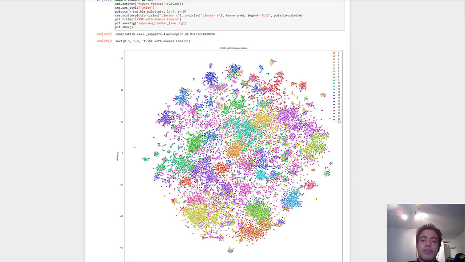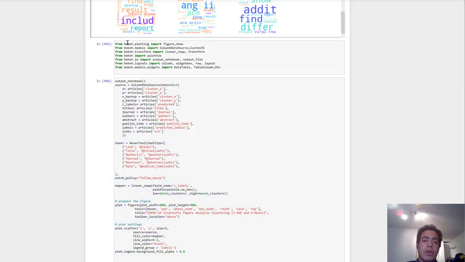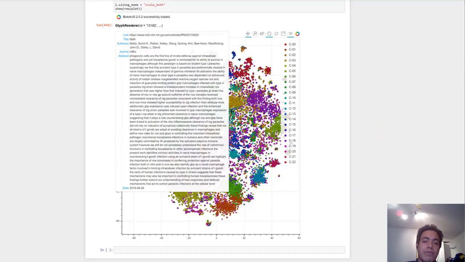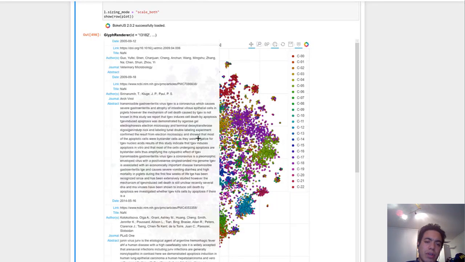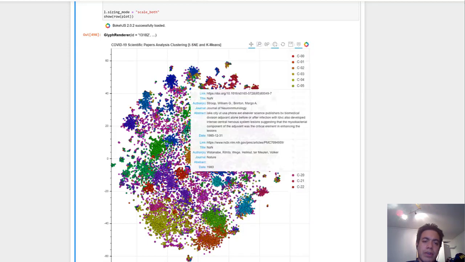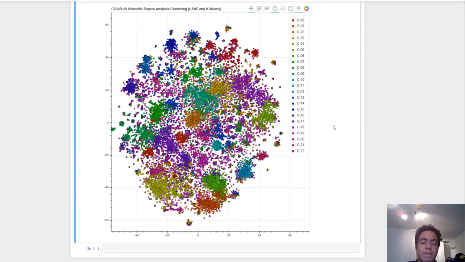So we can see here we have over 23 different clusters properly categorized and allocated into a dimensional space. The final product of this report is the development of an interactive dashboard using Bokeh that contains the relevant information for each article, giving easier identification of each cluster. And not only that, but it also gives the URL of the document, the title, the authors, and the abstract of the article. This was our final project.